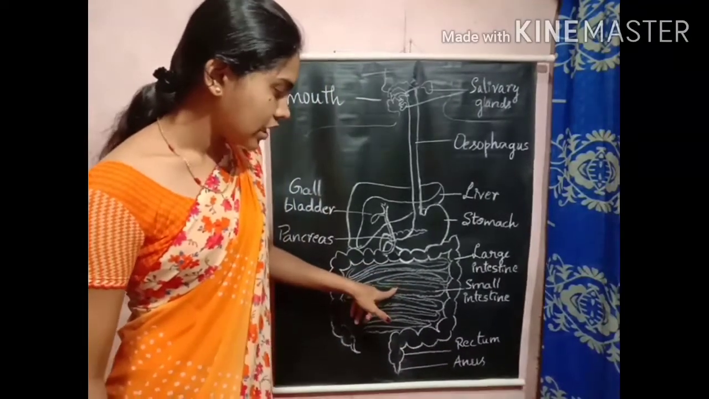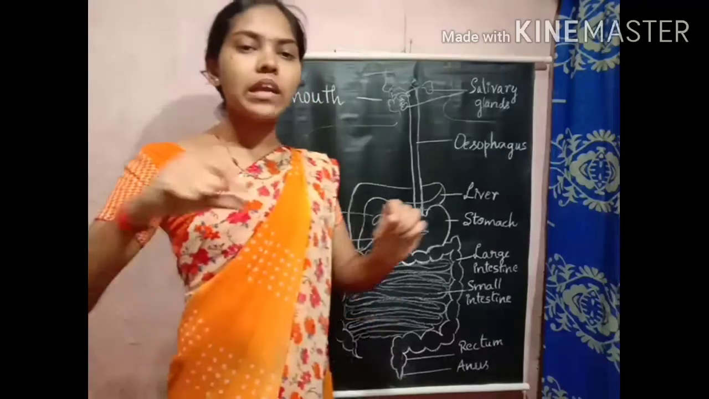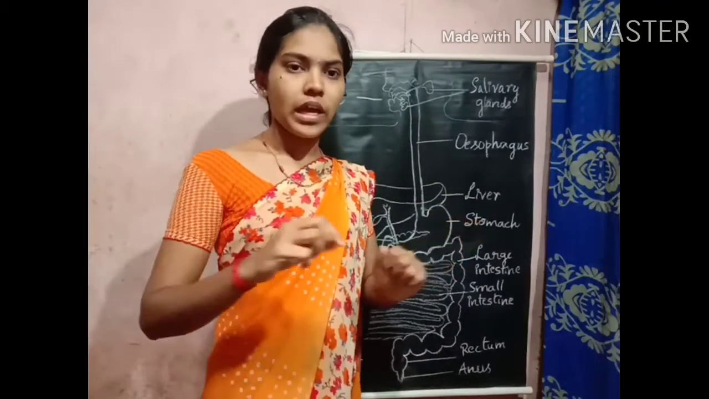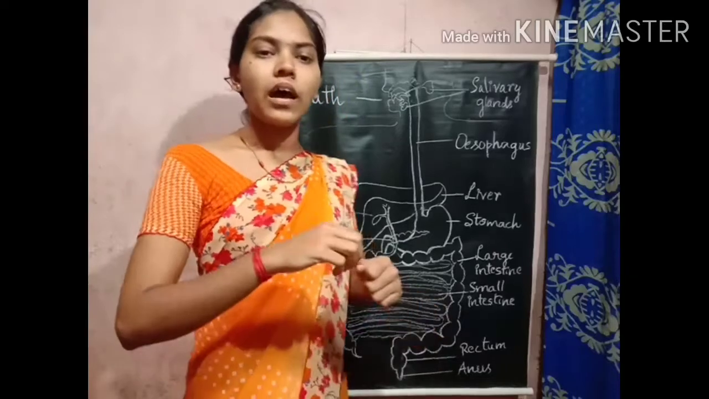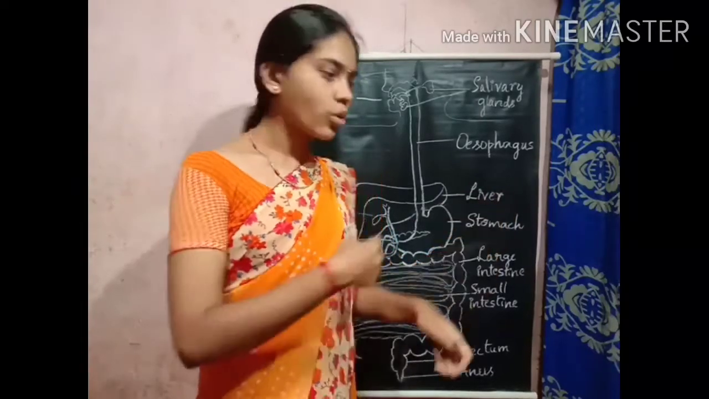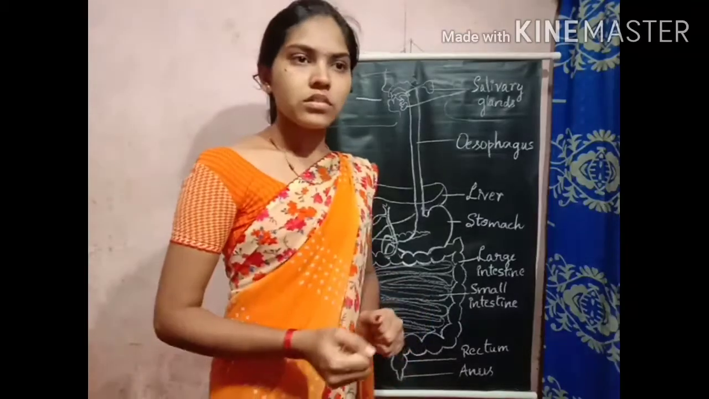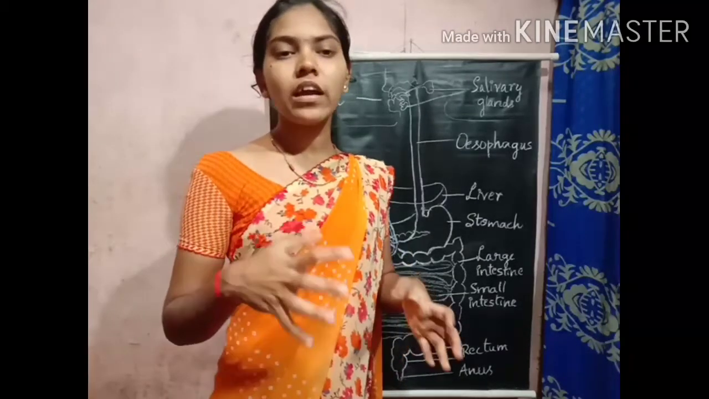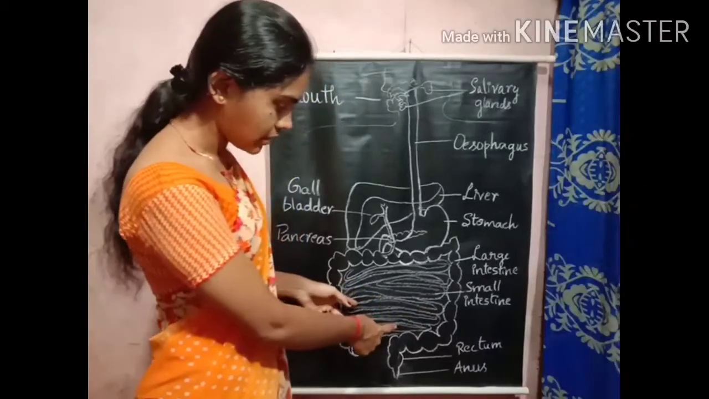Okay, what is the small intestine? How does it look? This small intestine is a very long tube-like structure. It is almost 6 feet in size. It is coiled and placed in a congested place. So a large part of the major digestion process takes place in the small intestine.